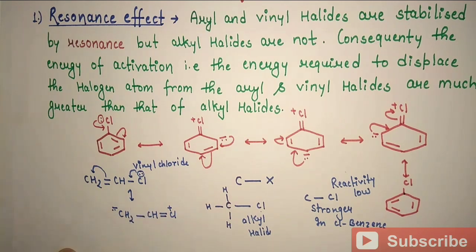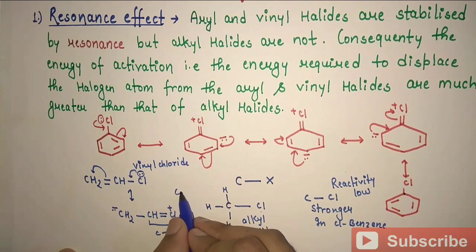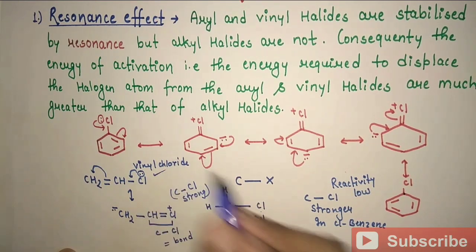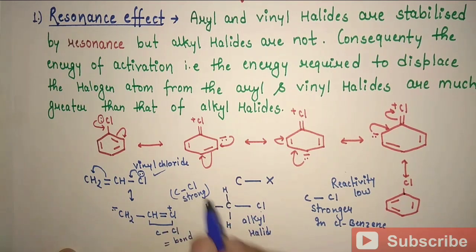So due to resonance, here also this C-Cl bond acquires some partial double bond character, and as a result this C-Cl bond becomes strong in the case of vinyl chloride. If this C-Cl bond is becoming strong due to double bond character, then its reactivity decreases. So due to resonance, both aryl and vinyl halides are less reactive than alkyl halides.